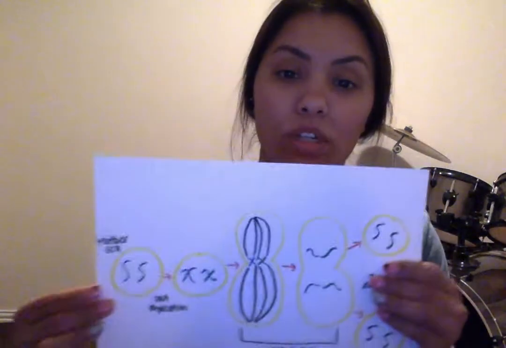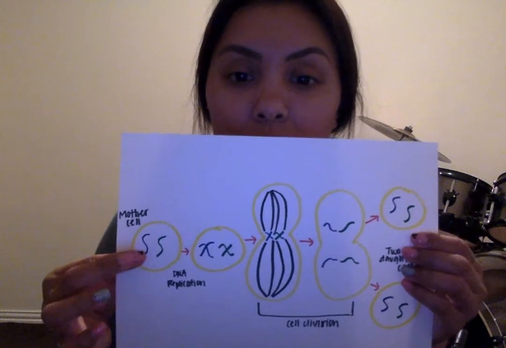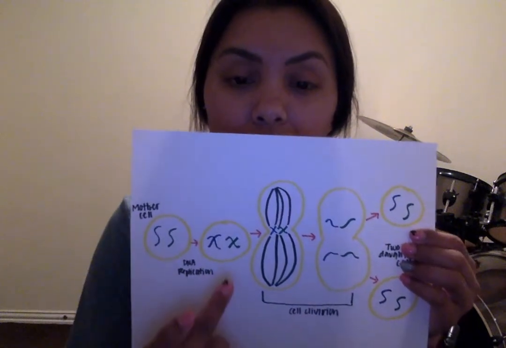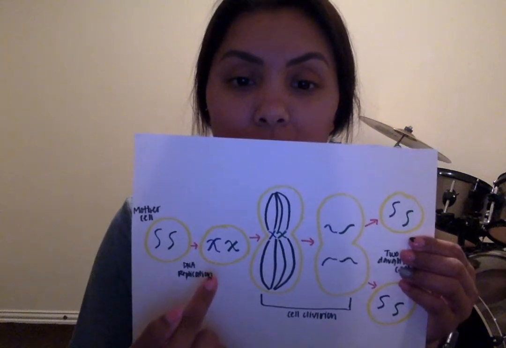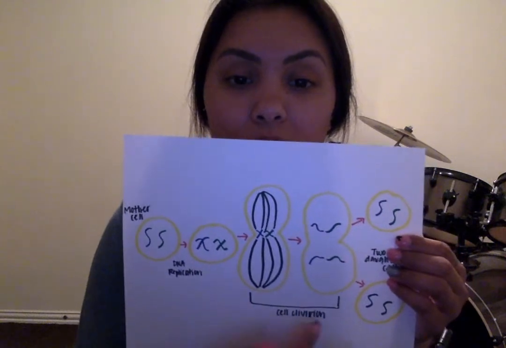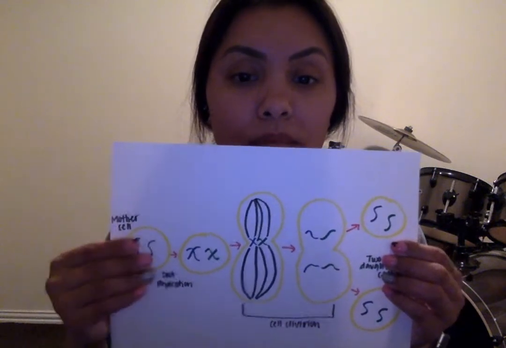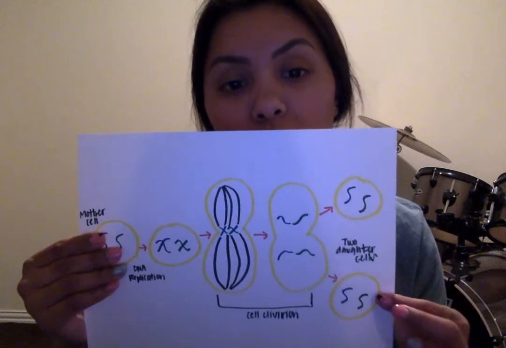So as we've illustrated here, you can see, here's our mother cell. This is where our DNA is replicated. And then this is where the cell division occurs. And then here are our two identical daughter cells.